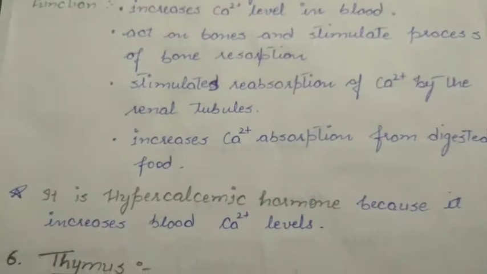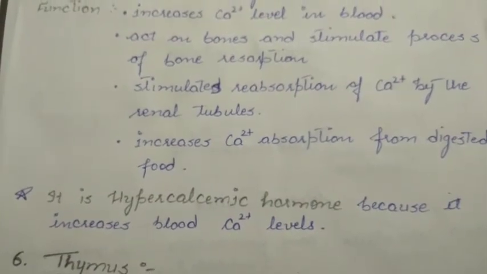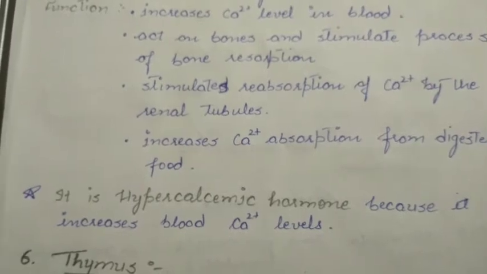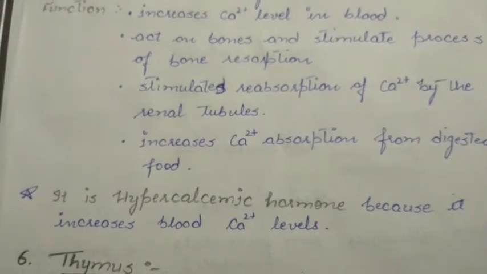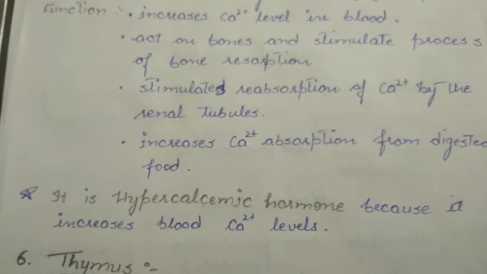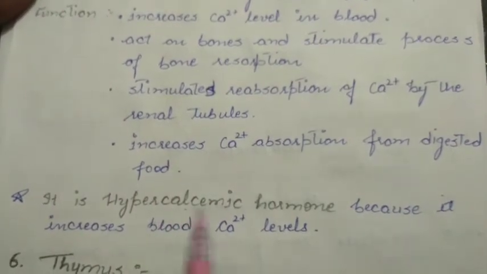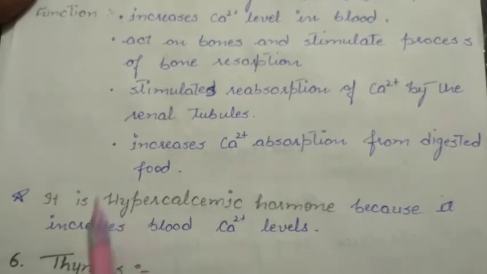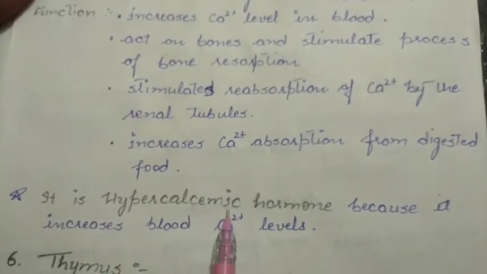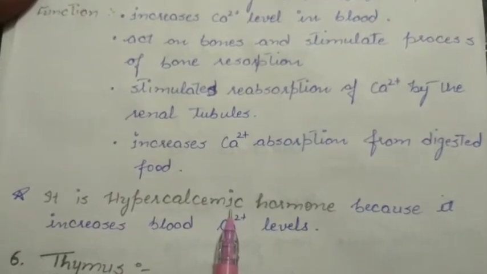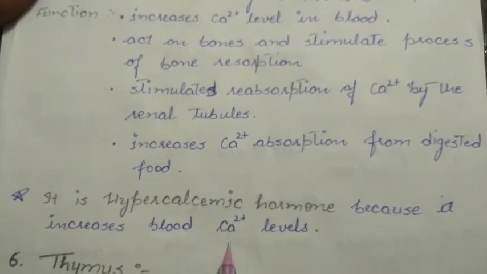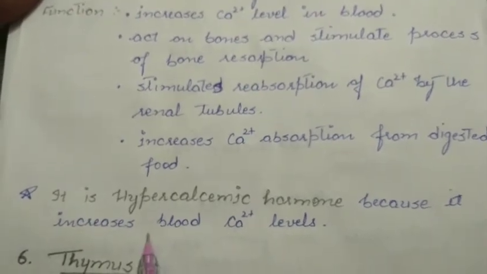So the overall motto for studying the parathyroid hormone or the parathyroid gland is how to increase the calcium level in the blood. Okay. That's why this hormone is known as the hypercalcemic hormone. Hyper means high, calcemic means calcium. This hormone increases the concentration of calcium 2 positive ions in the blood.